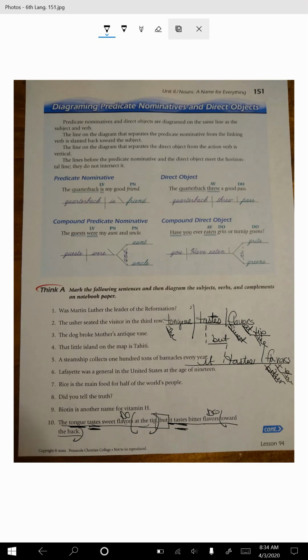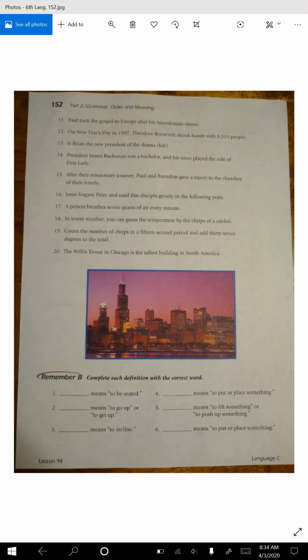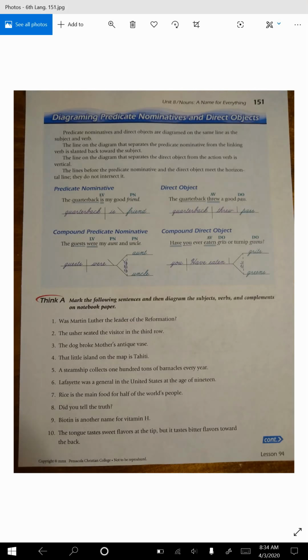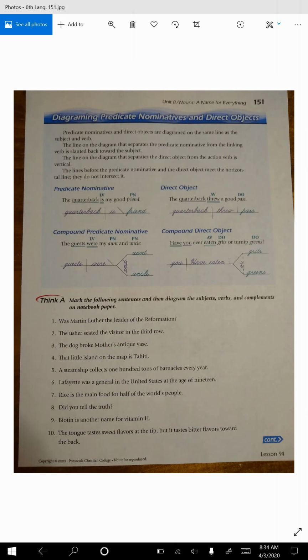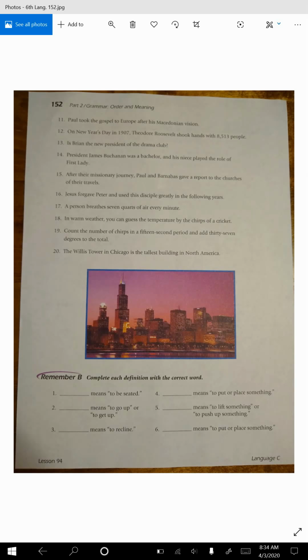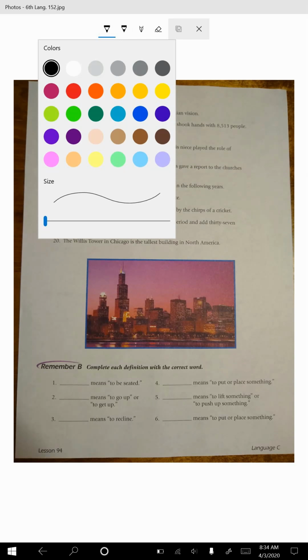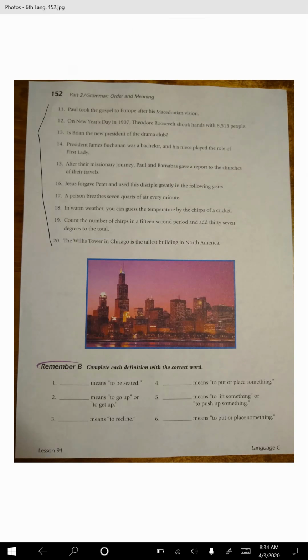All right. So let me get to the next page and tell you what to do for today. So we have 10 sentences on the back. I'm going to let you choose whichever 5 you want. Oh, let me get back there. There we go. Alright, so pick whatever 5 right here you want. I'll let you choose 5 of them.